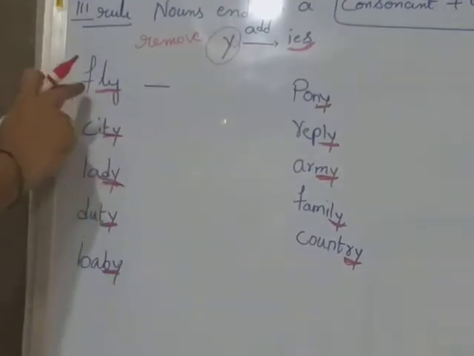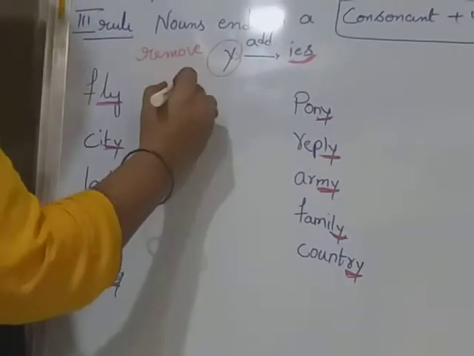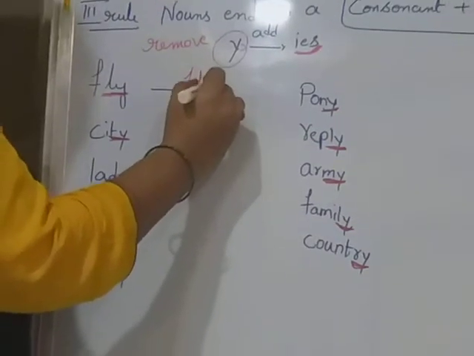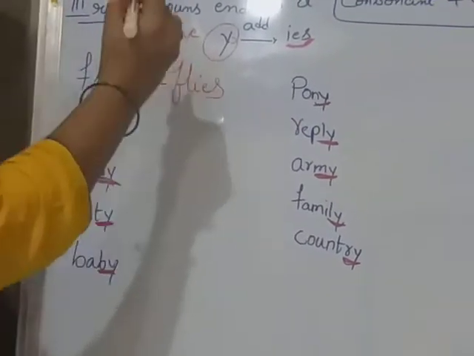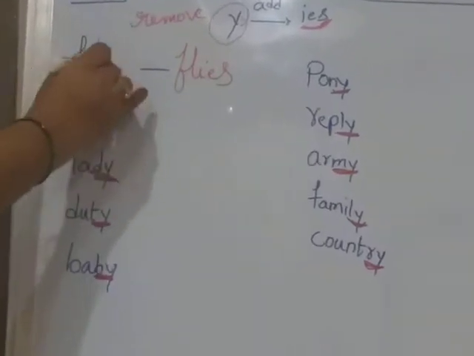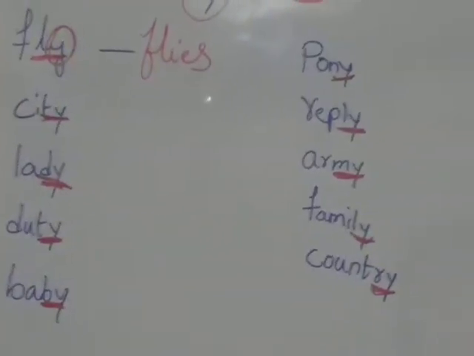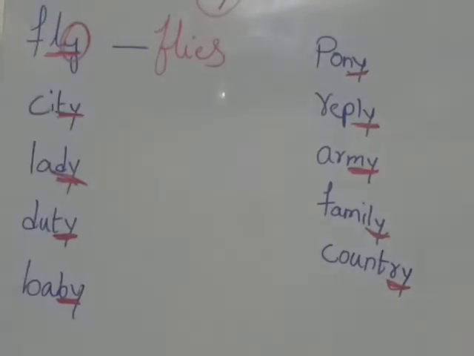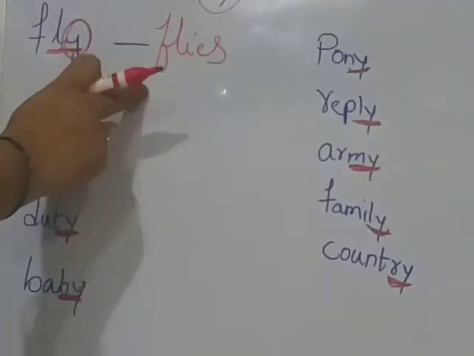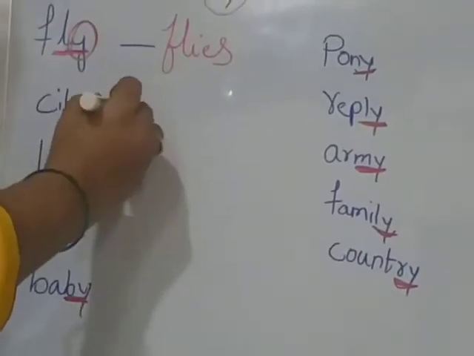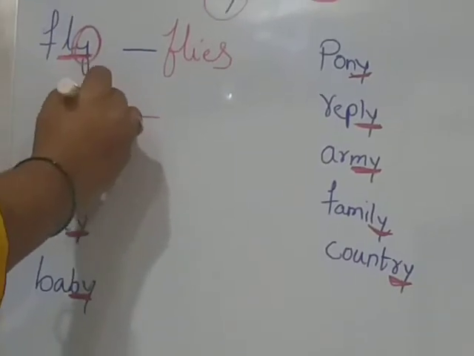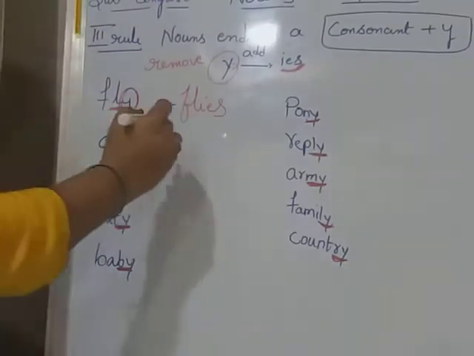See now. Fly. What we have to do? F-L-I-E-S. Remove Y. What we have written here? Flies. So again remove Y. What we have to write here?